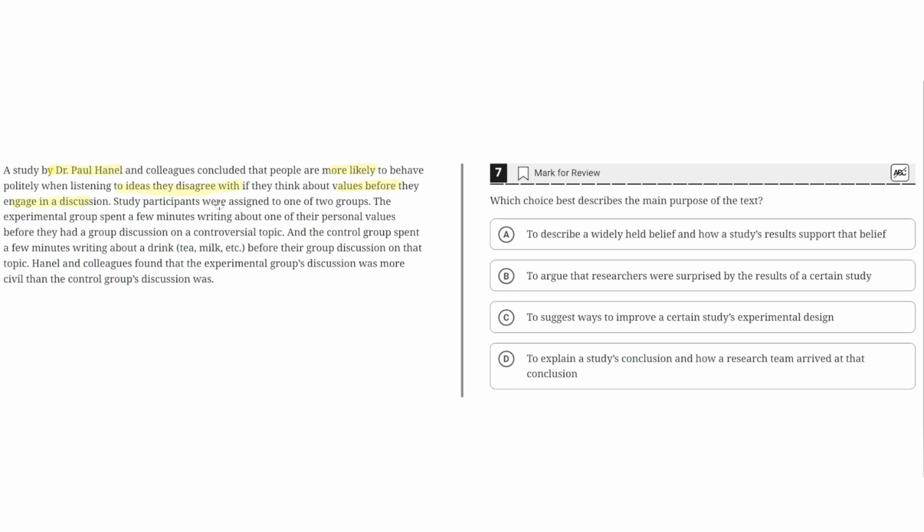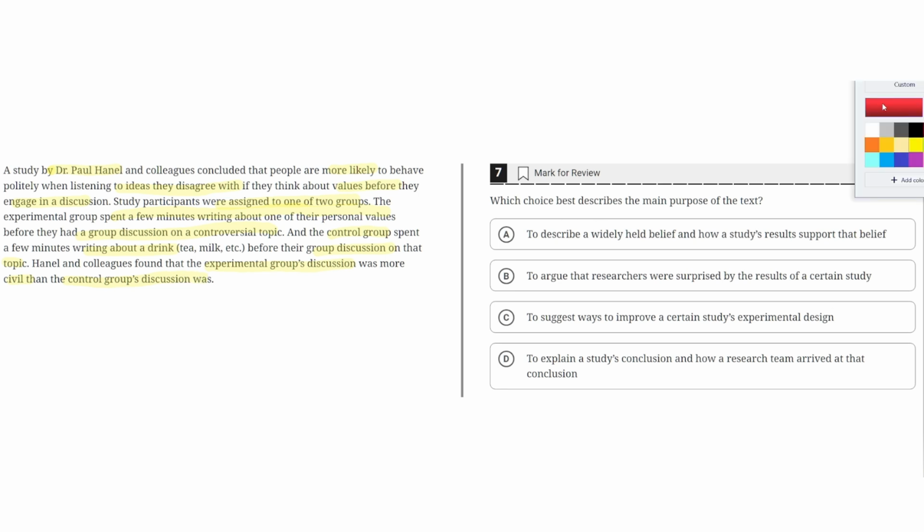Study participants were assigned to one of two groups. The experimental group spent a few minutes writing about one of their personal values before they had a group discussion on a controversial topic, and the control group spent a few minutes writing about a drink, tea, milk, etc., before their group discussion on that topic. Hanel and colleagues found that the experimental group's discussion was more civil than the control group's discussion was.